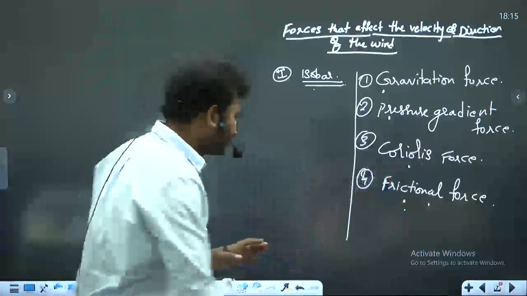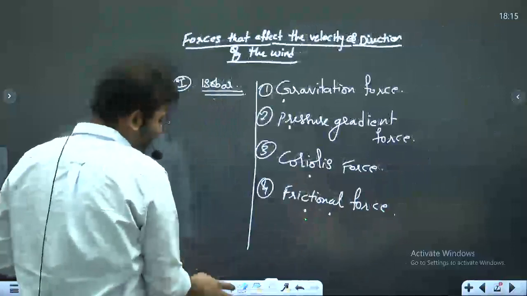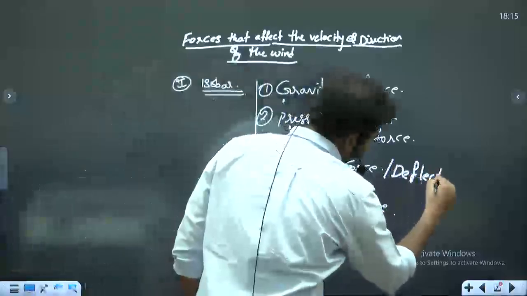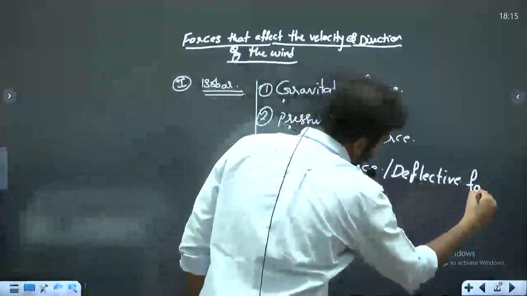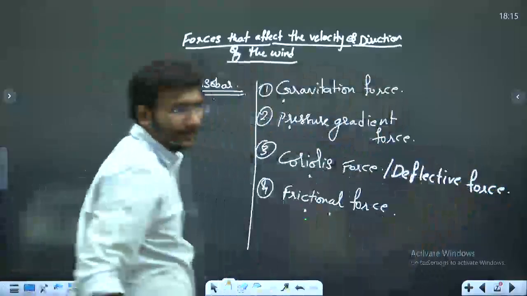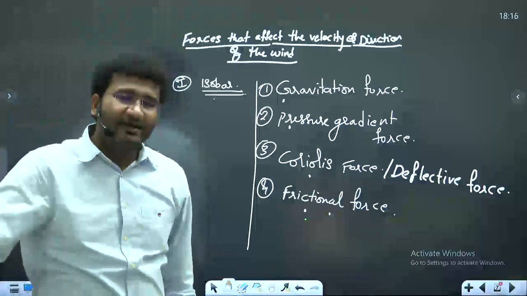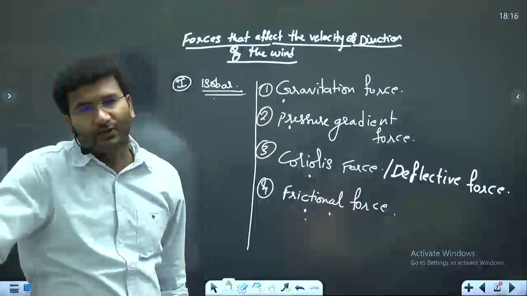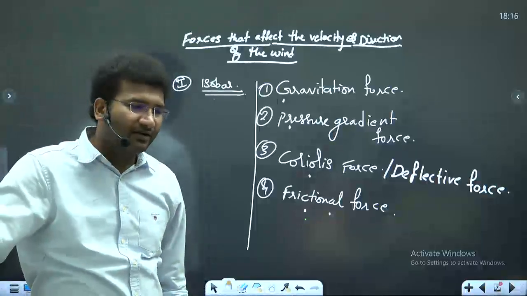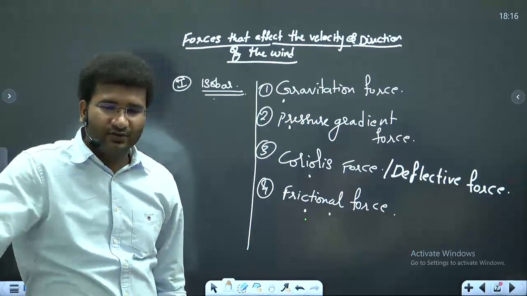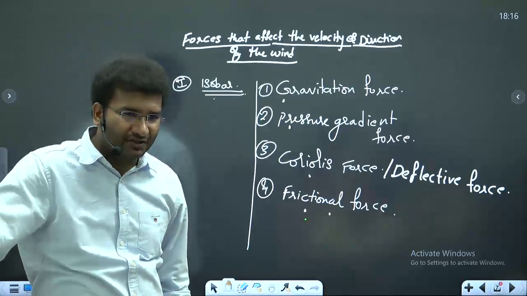Coriolis force is also called deflective force, or else an apparent deflective force. It is an apparent deflective force. See, to understand this Coriolis force, first you need to have a little imagination.